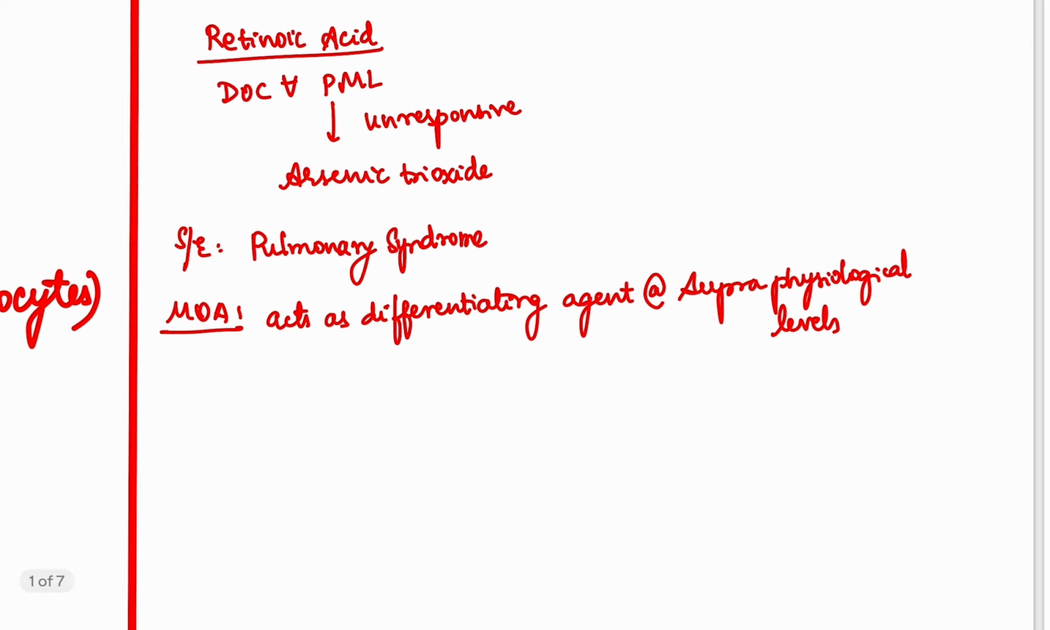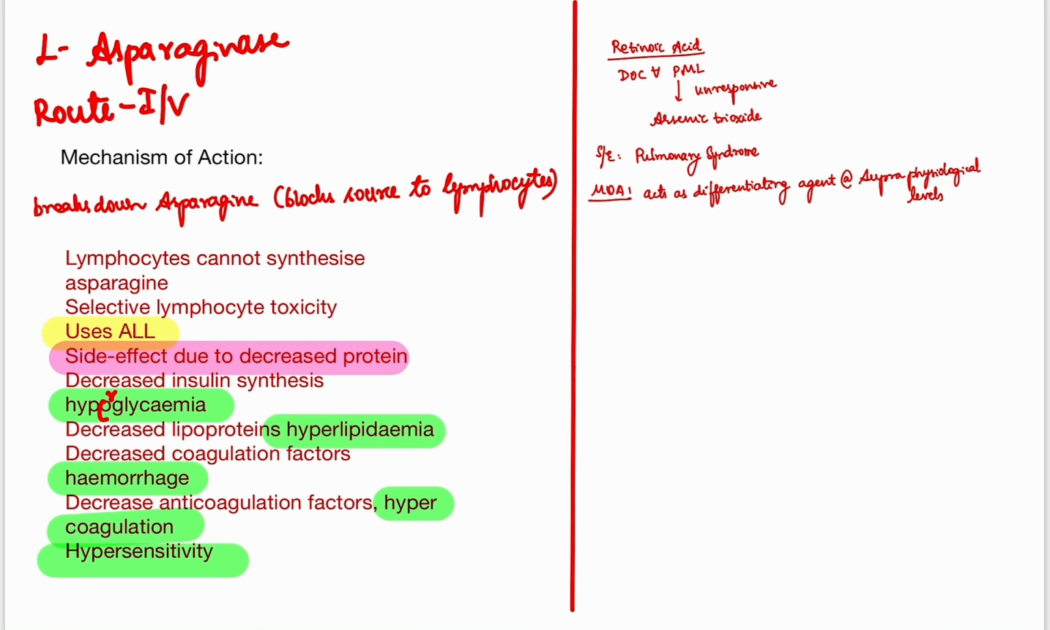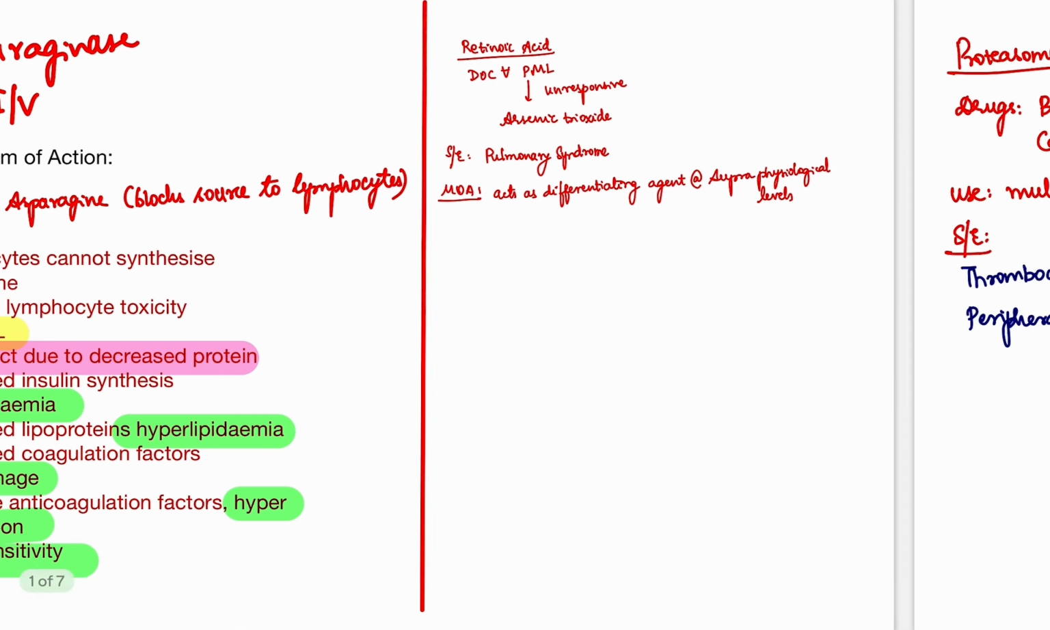Now let's learn about retinoic acid. Retinoic acid is the drug of choice for PML, promyelocytic leukemia. If the patient is unresponsive to retinoic acid, you can change the drug to arsenic trioxide. What is the side effect of retinoic acid? It causes retinoic acid pulmonary syndrome. What is the mechanism of action of retinoic acid? It acts as a differentiating agent at supraphysiological levels and causes differentiation of the cells.